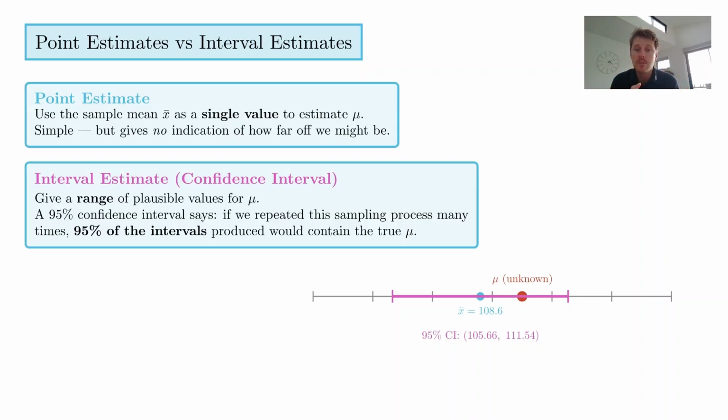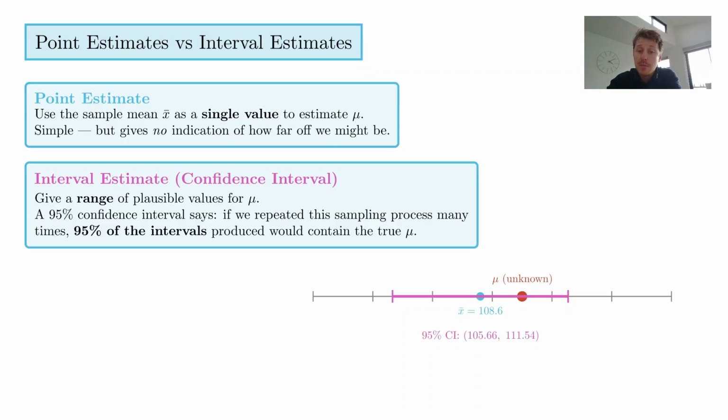It's simple, but it gives us no indication of how far off we might be. We don't know if it's exactly that or what range we're in. So we're going to use what's called an interval estimate, also known as a confidence interval. This gives us a range of plausible values for the population average.